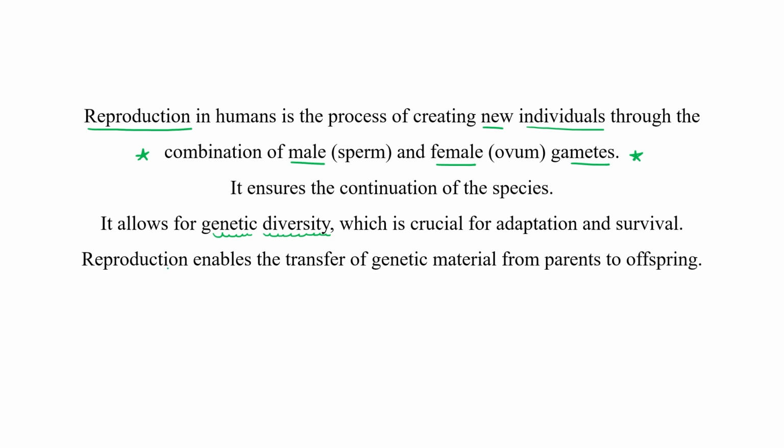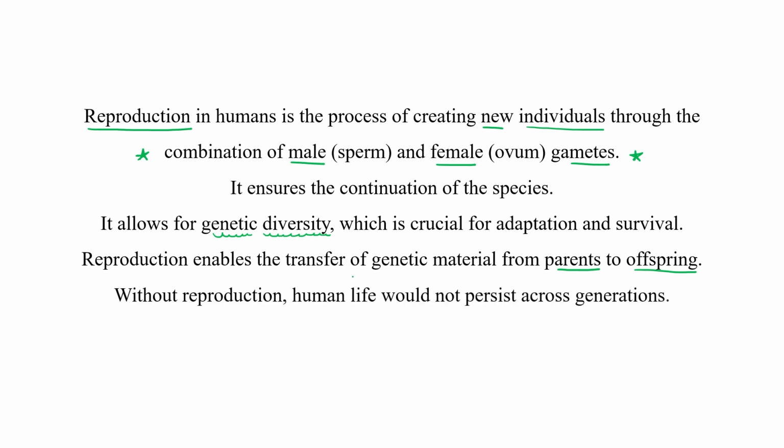Reproduction enables the transfer of genetic material from parents to offspring. Without reproduction, human life would not persist across generations.